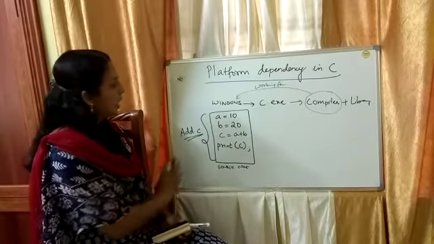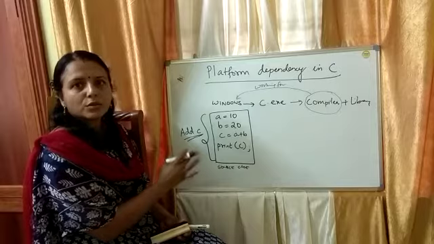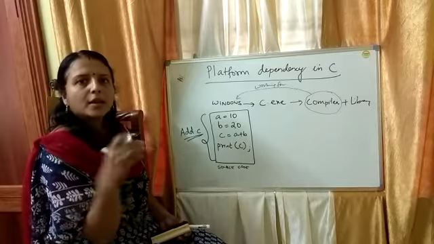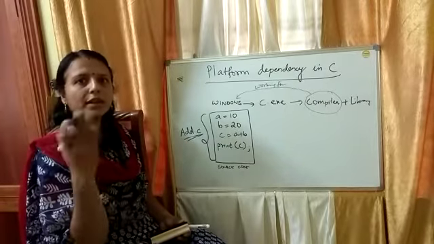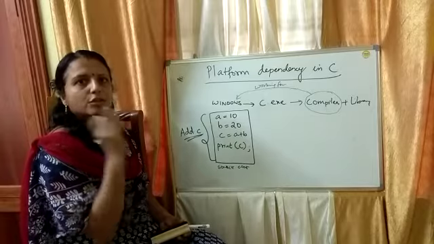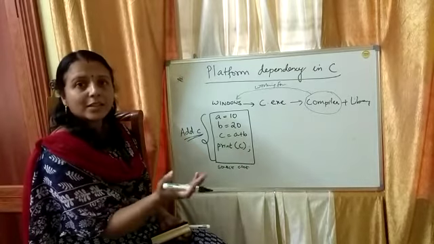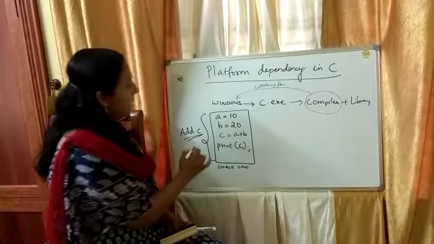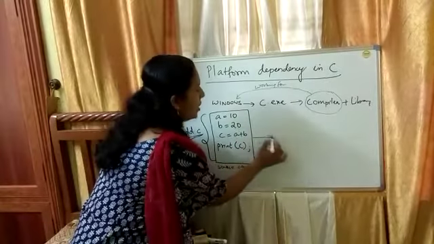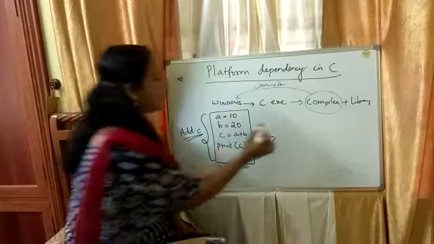Okay. So after writing the source code, what is the next step? You have to compile this source code. Then only it will be ready for execution, and after execution only you will get the corresponding result. So the first thing is you have written the source code, and the next thing is you have to compile the source code. Okay, so for this compilation process, you are sending this source code add.c to a compiler,